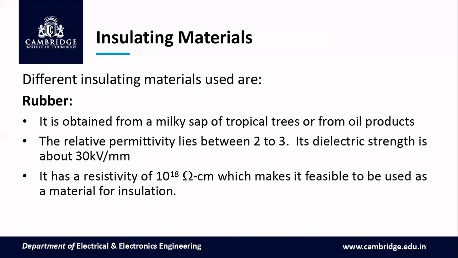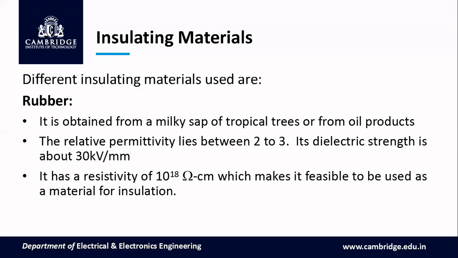Different insulating materials used are, first, rubber. It is obtained from a milky sap of tropical trees or from oil products. The relative permittivity lies between 2 to 3. Its dielectric strength is about 30 kilovolt per mm. It has a high resistivity of about 10 power 18 ohm centimeter, which makes it feasible to be used as a material for insulation.